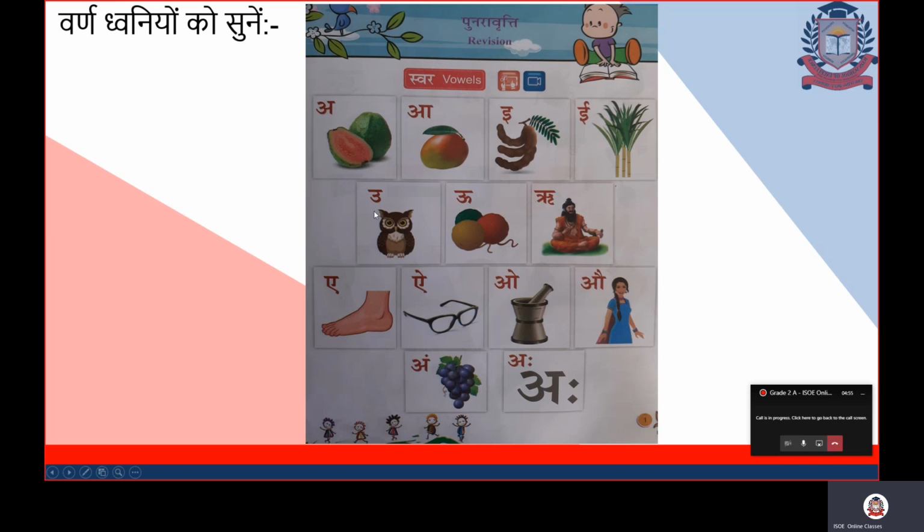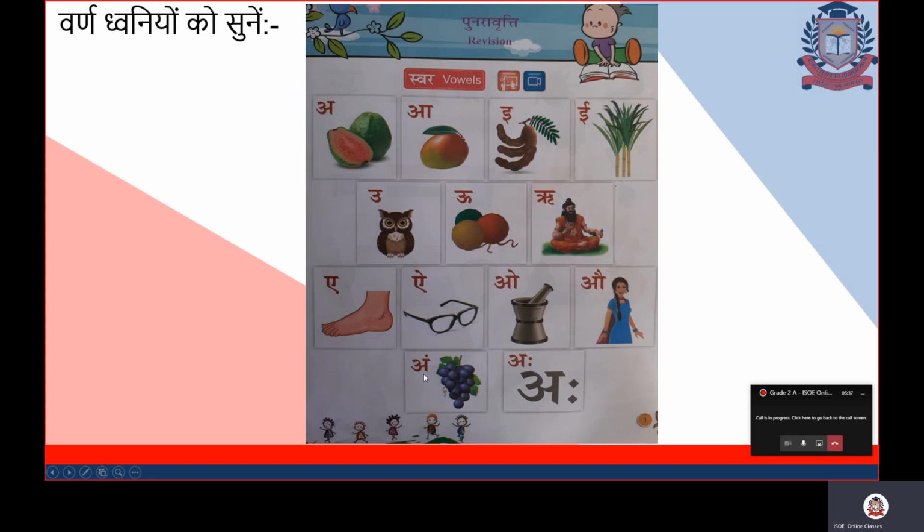Next varan after badi E is U. U से उल्लू, owl. बड़े U से ऊन, wool. After U comes Ri. Ri से ऋषि, sage. A. A से एड़ी, heel. I. I से ऐनक, spectacles. After I comes O. O से ओखली, mortar. Next varan is औ. औ से औरत, woman.